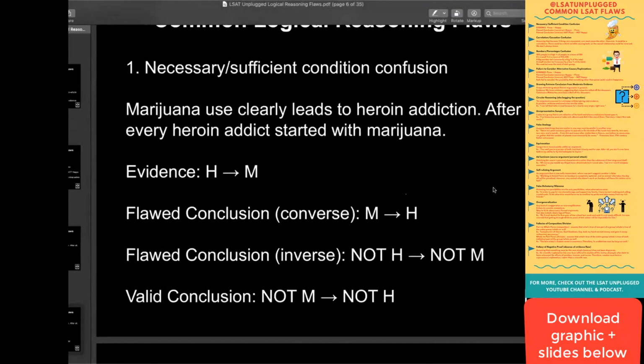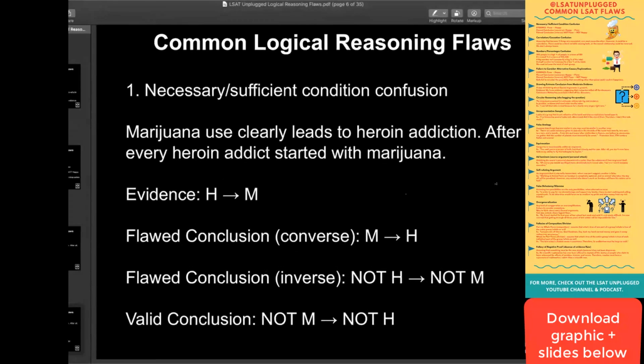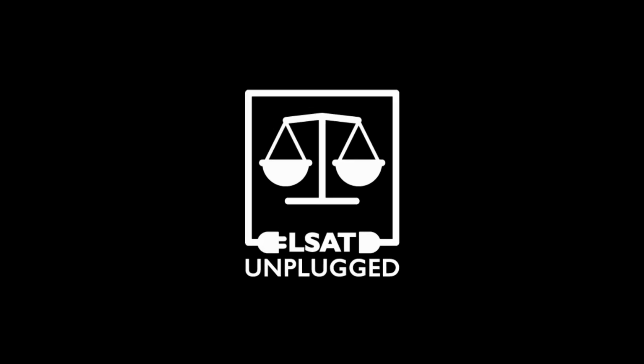So here is my diagramming of this particular argument. You see, we've got the flawed conclusion that they drew, reversing the variables around the arrow. You've also got the inverse, which would be negating both variables without reversing. And then you've got the contrapositive, or the valid conclusion, which is simply reversing and negating, which is valid, unlike the previous two that are flawed.